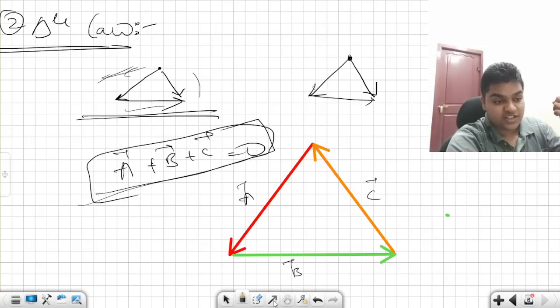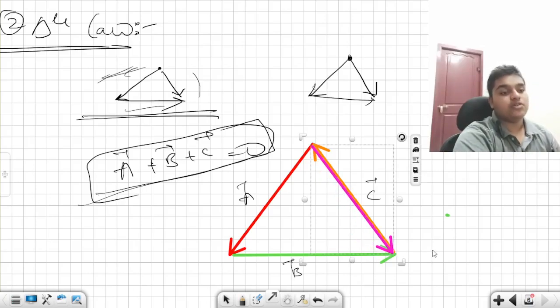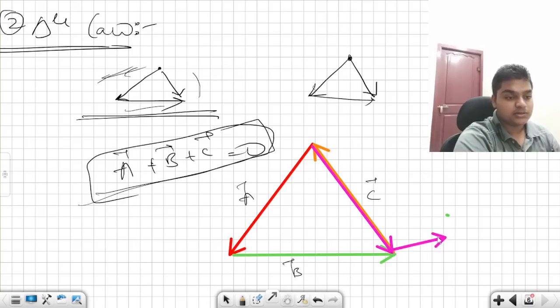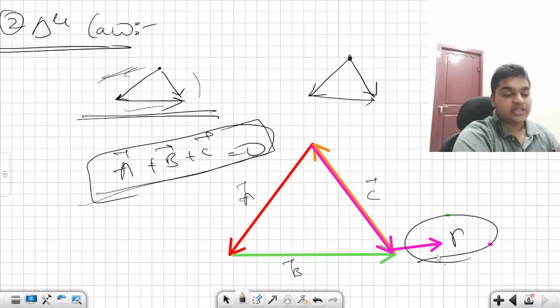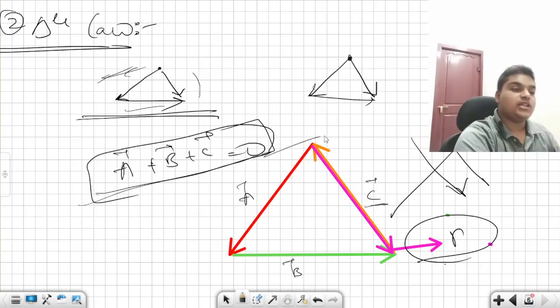What did the first thing state? If two vectors are represented as the two sides of a triangle, then the third unclosed side is closed by a resultant in the opposite order. So this pink color one is your resultant. The resultant and c bar are both in opposite directions, they both are anti-parallel, they both cancel each other, therefore the sum comes to be 0.